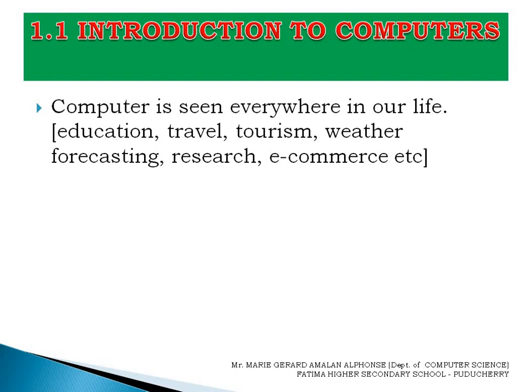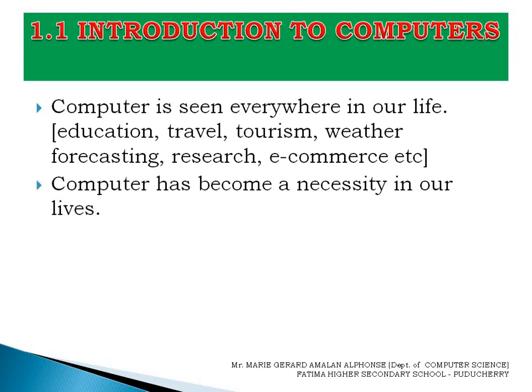Computers have brought a revolution in our life with their speed and accuracy. Nowadays, we can see there are various advancements in computers, various latest technologies, latest processors. And so with this, what happens? The speed and accuracy of the computer increases. Normally, we use computers for speed and accuracy. Accuracy, you know, that is correctness. Whatever work we give to the computer, the output will be an accurate one.